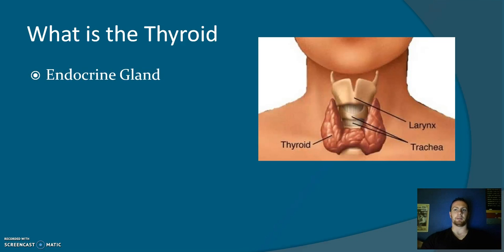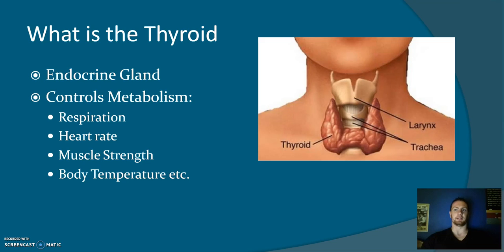The thyroid is a butterfly-shaped endocrine gland that surrounds the trachea in the neck. The thyroid helps to control many aspects of the metabolism, like respiration, heart rate, muscle strength, body temperature, stimulates the breakdown of fats, and helps with growth and development in children.